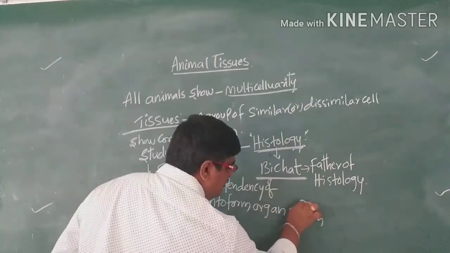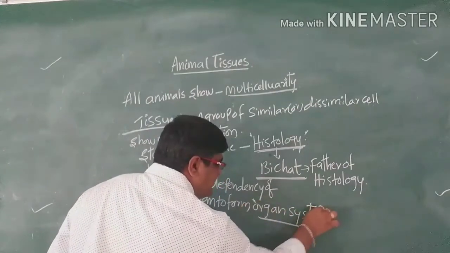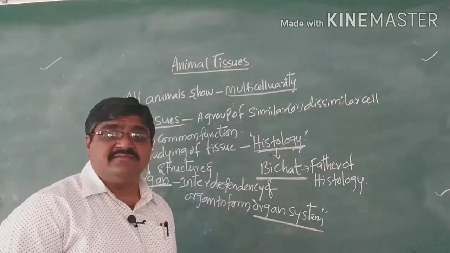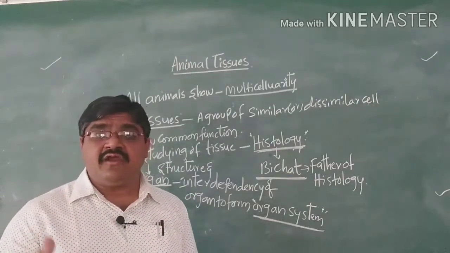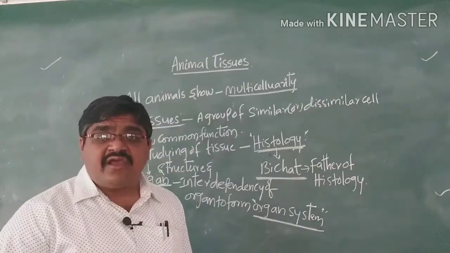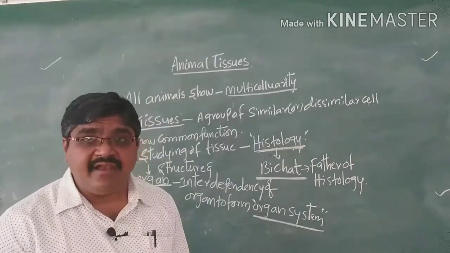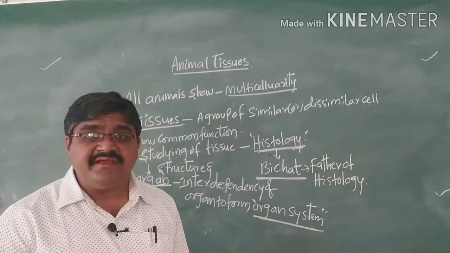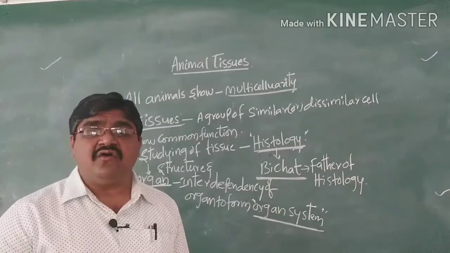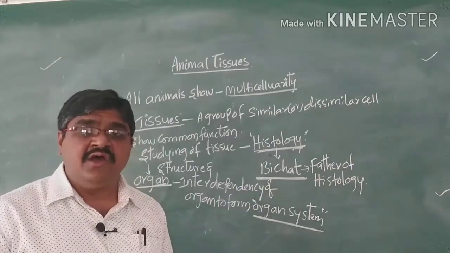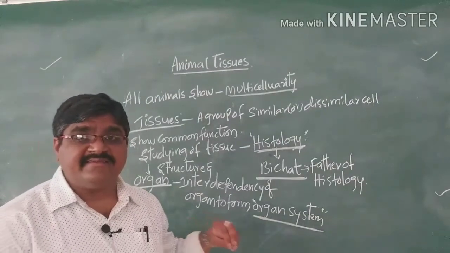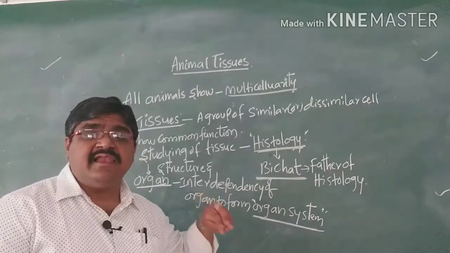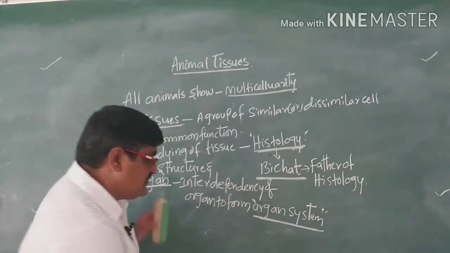This organ system performs specific functions in an organism. The sum total of the variety of all organ systems performing their functions forms the organism level.